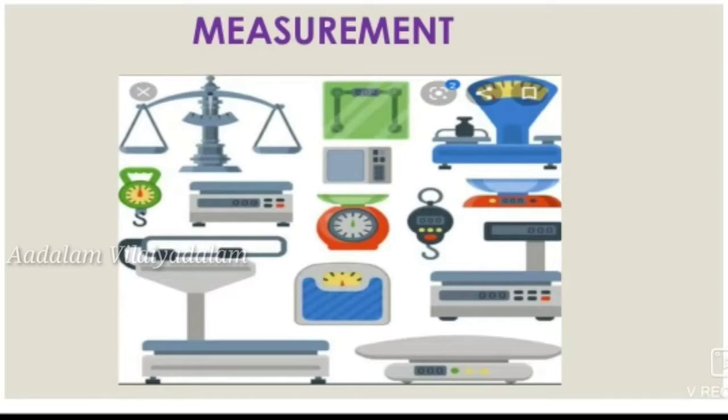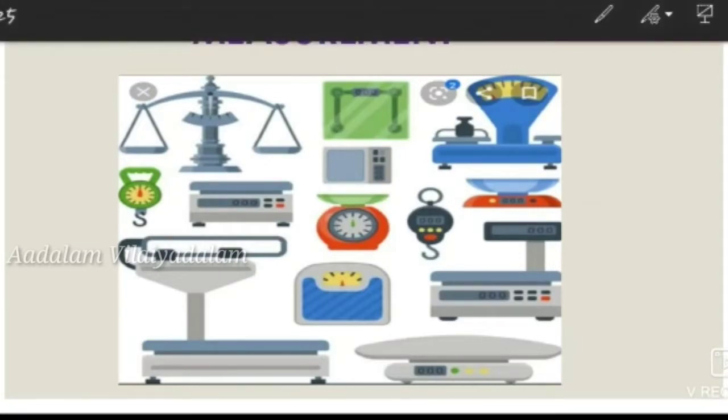We need mainly three things for a perfect measurement. There are measuring instruments, second one standard quantity, and third one acceptable unit. Using these three things, we measure the measurement. And we learn about the systems of units.